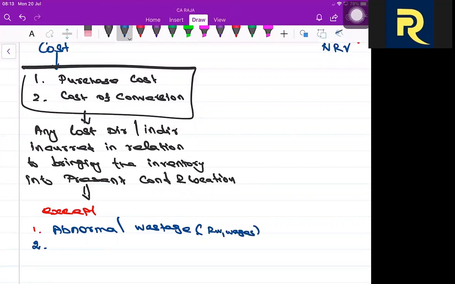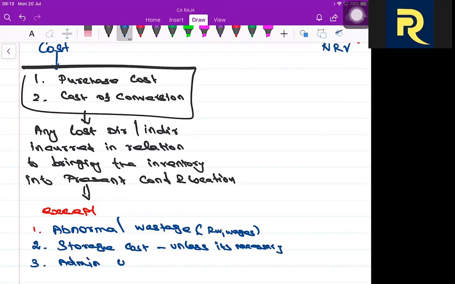Then storage cost, unless it is necessary. I'll be explaining. Unless it's necessary. Administrative overheads.